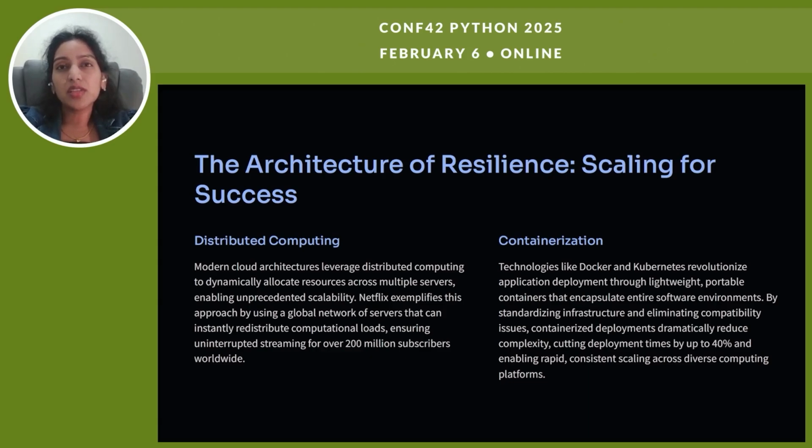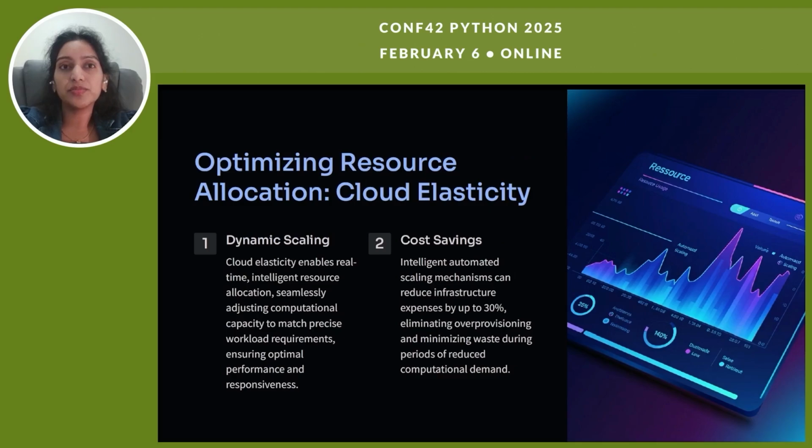Now that we have seen how scalable architectures drive resilience, let's explore how cloud elasticity optimizes resource allocation while cutting cost. Elasticity is the ability to dynamically allocate resources to meet changing demands. It ensures that businesses can scale up or down in real time depending on workload requirements. Think of it as a flexible backbone that adjusts to traffic surges and quiet periods without compromising on performance or wasting resources. Dynamic scaling allows cloud systems to adapt resource allocation in real time. It automatically increases capacity during high demand and reduces it during low activity.